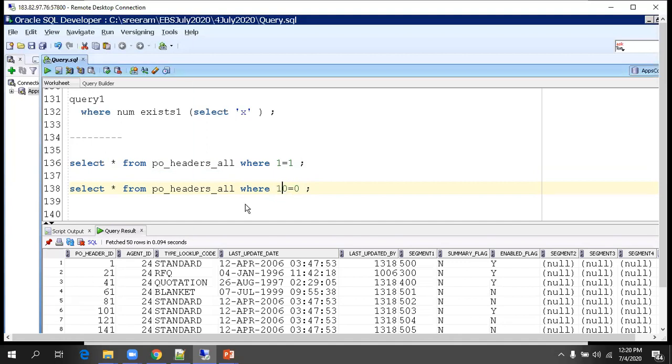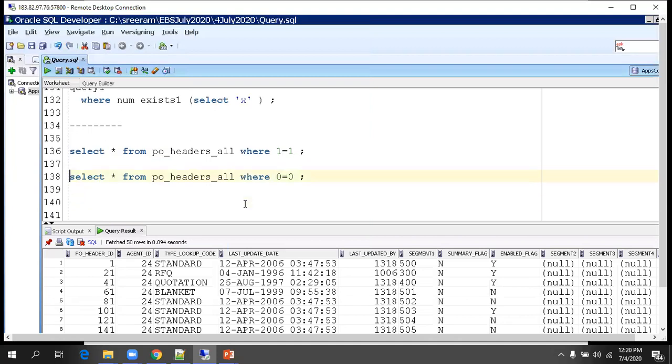No, it will not work. 0 equal to 0 is nothing, right? It will work. 0 is not null. 0 is a valid numeric value. We are comparing the same value, so it will return true. That is why it is working.